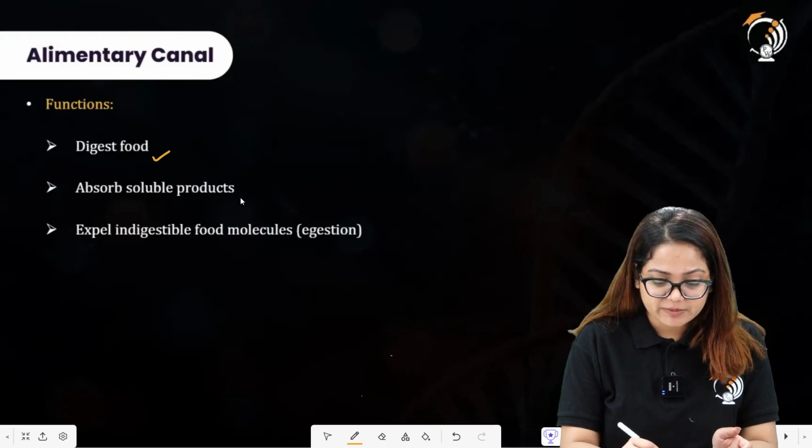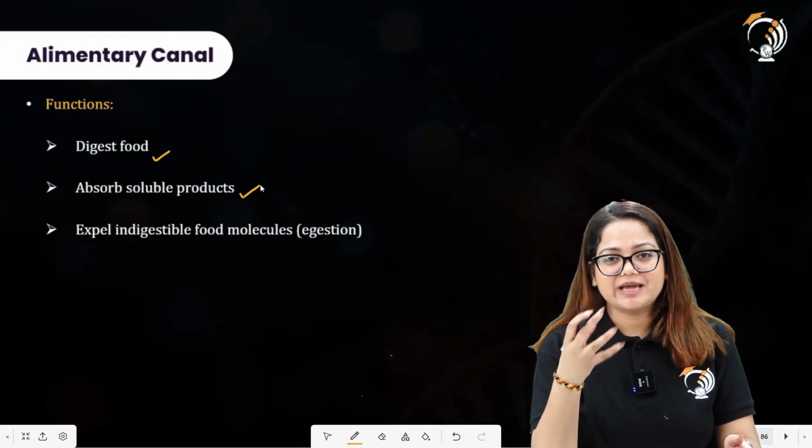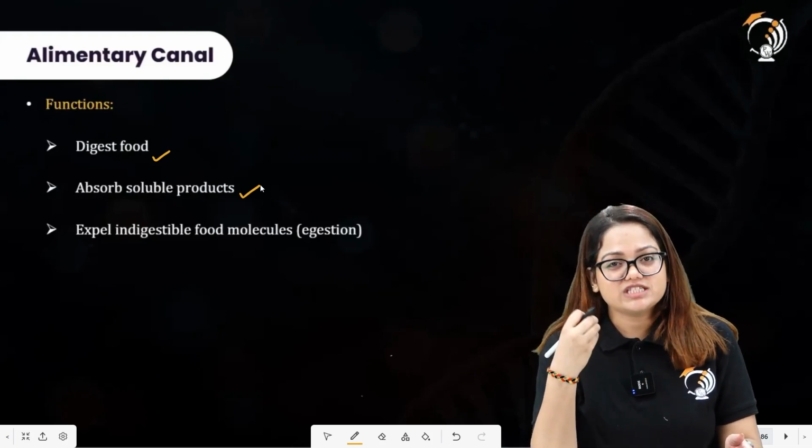Next is that it absorbs the soluble products. So what is the absorption of the soluble products? Basically we ingested the food particles.